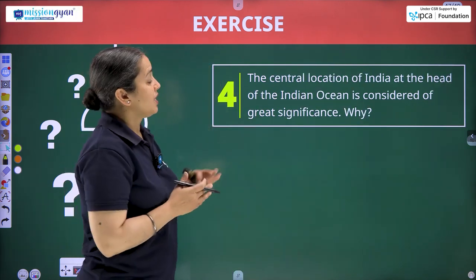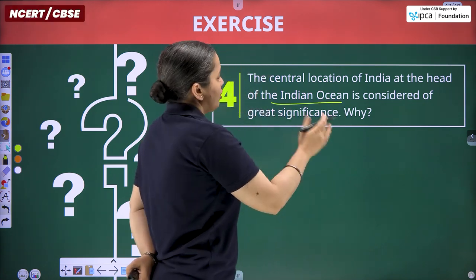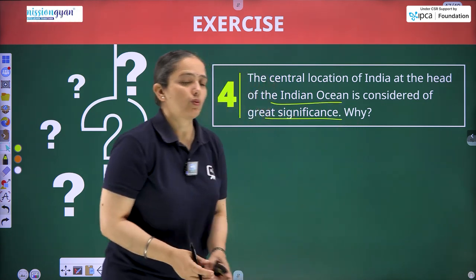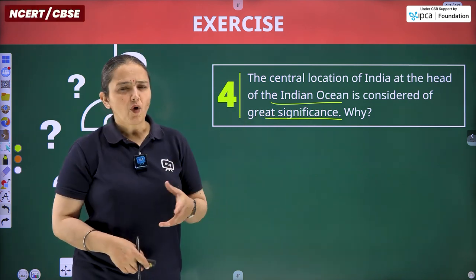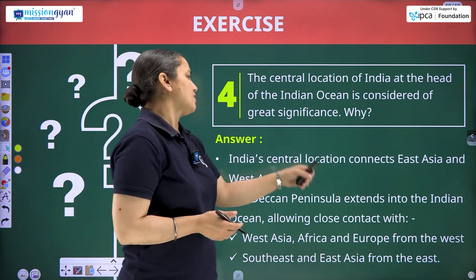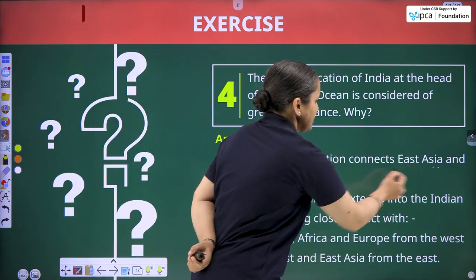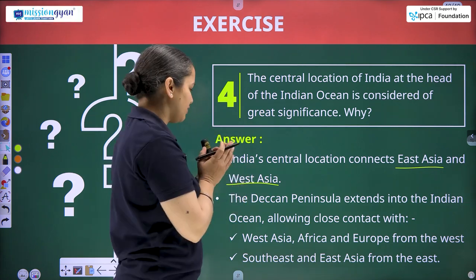Last question for the day. The central location of India at the head of the Indian Ocean is considered of great significance. Why is India's geographical location within the Indian Ocean important and prominent? We have to discuss why. India's central location connects East Asia and West Asia. It lies almost at the central part for that concern.